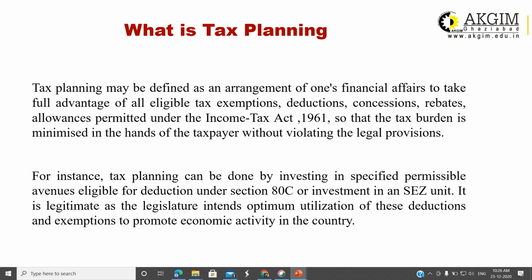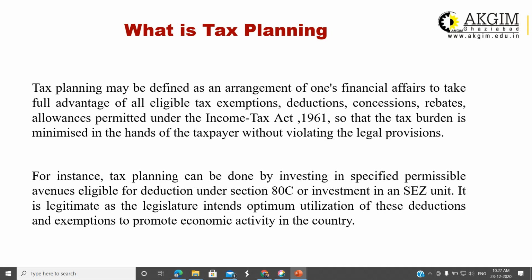Another example I have taken is for the corporate sector. Suppose you are a company and you want to save tax. So there are so many provisions, so many sections. For example, under section 10A, if the location of your factory, your company, is in SEZ, Special Economic Zone, then you can happily enjoy the tax holiday up to 15 years, 10 to 15 years for tax exemption.